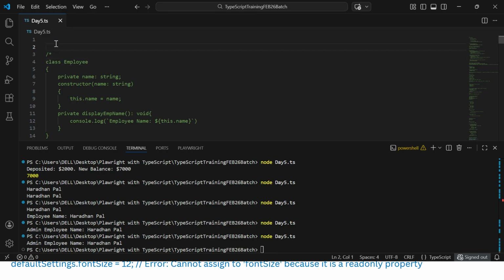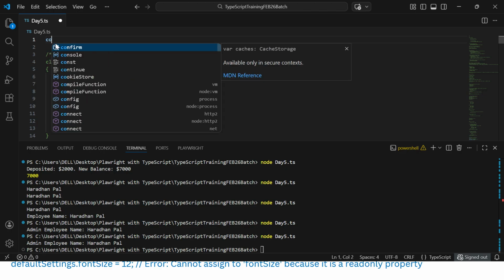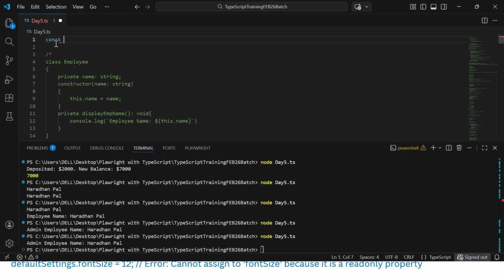Okay. So in the array, you already saw we can define the array and call some methods called push, pop, shift, unshift, all this stuff, right? Let's create a constant variable called num, and let's give it a numbered array.